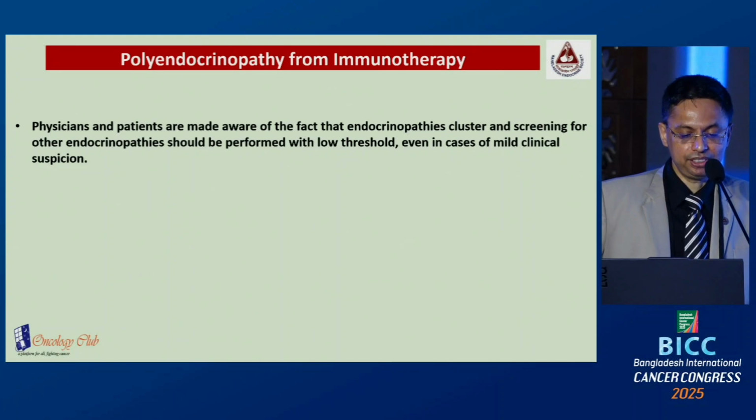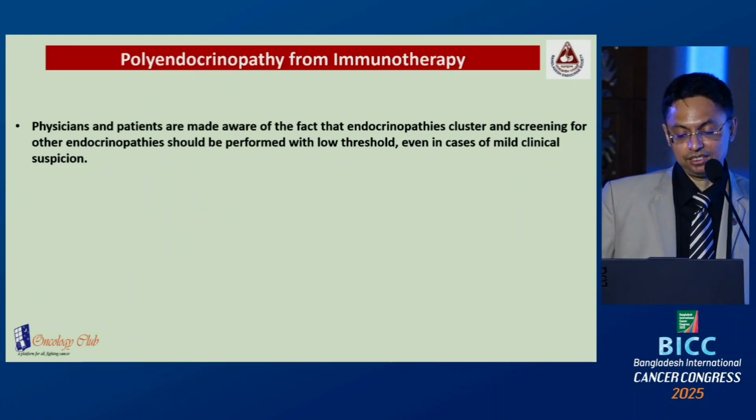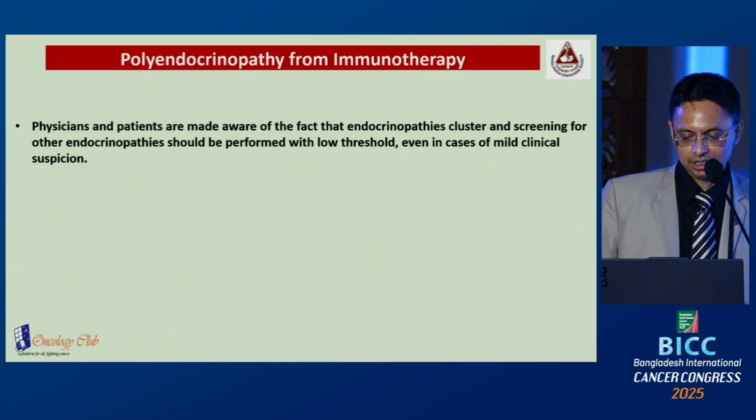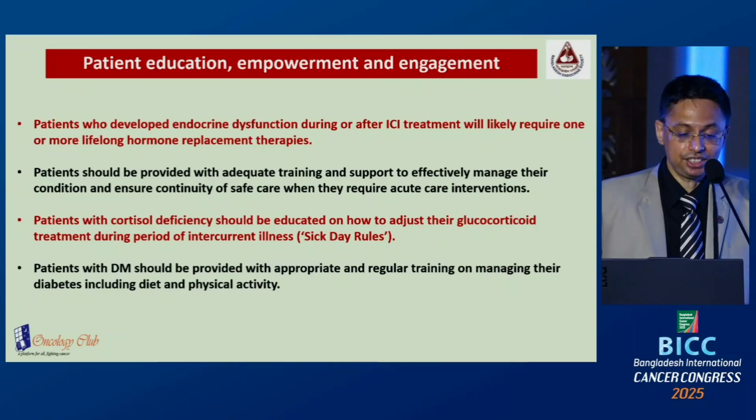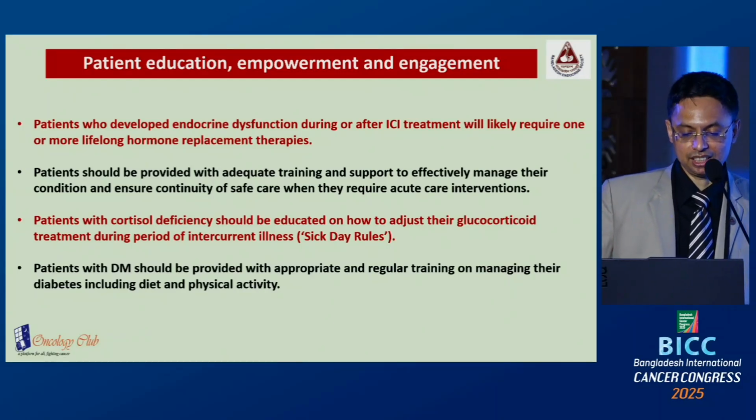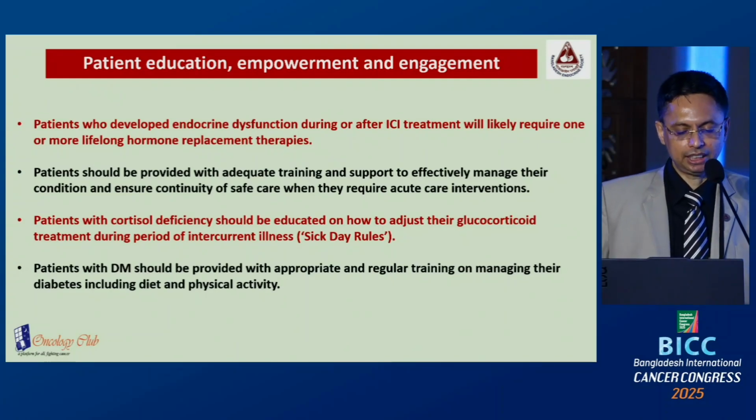Polyendocrinopathy from immunotherapy: physician and patient should be aware that endocrinopathies cluster, and screening for other endocrinopathies should be performed with a low threshold even in case of mild clinical suspicion. Patient education is very important. Patients who develop endocrine dysfunction during or after ICI treatment are likely to require one or more lifelong replacements of the endocrine hormone.